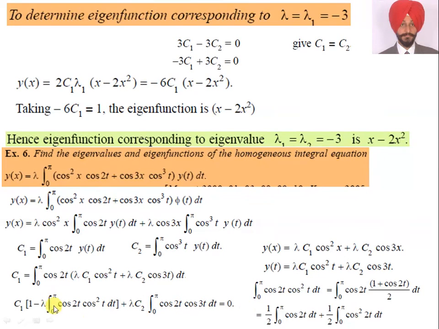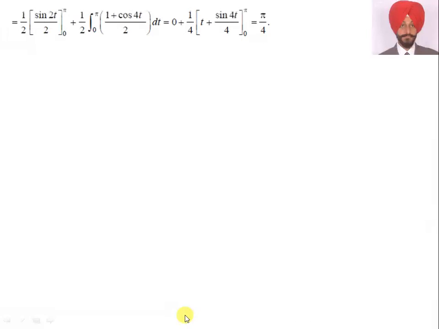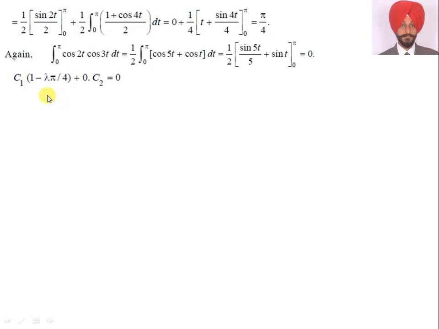Students should note very carefully this integral and this integral. I evaluate both these integrals and put the values in. In that we get C1 times (1 minus lambda) pi by 4 plus 0 into C2 is equal to 0. So this is the first equation.